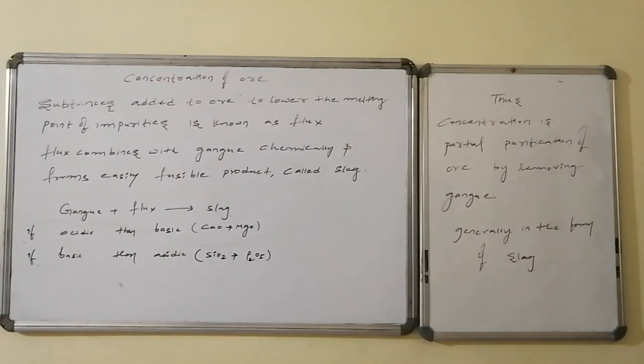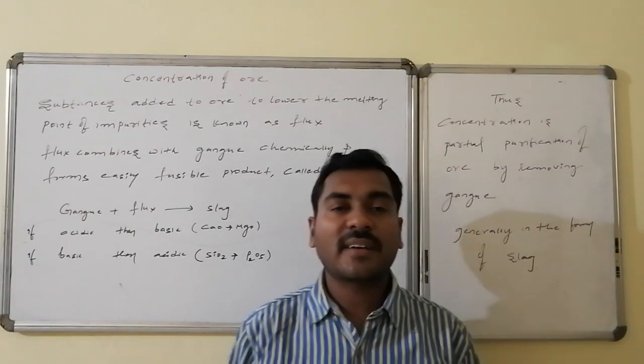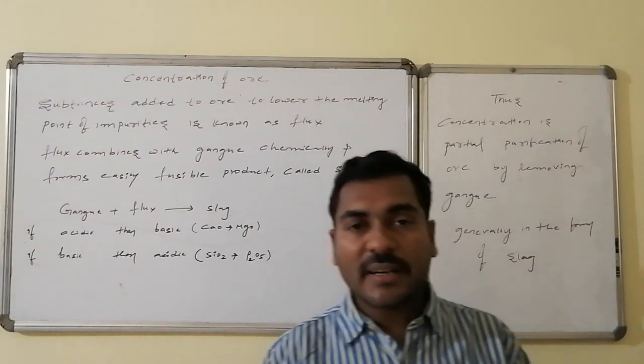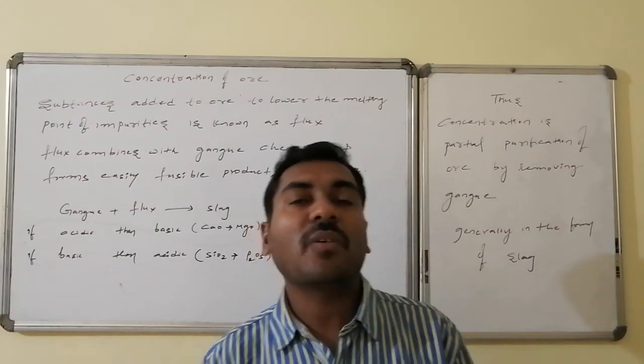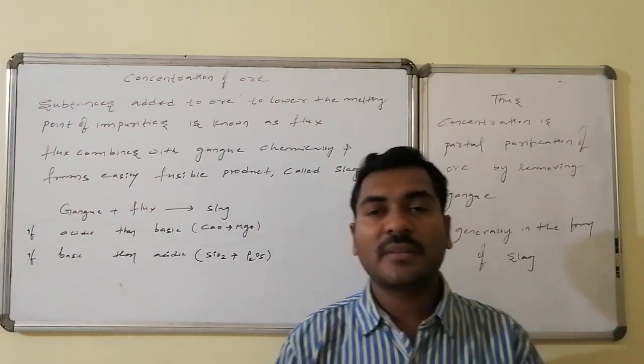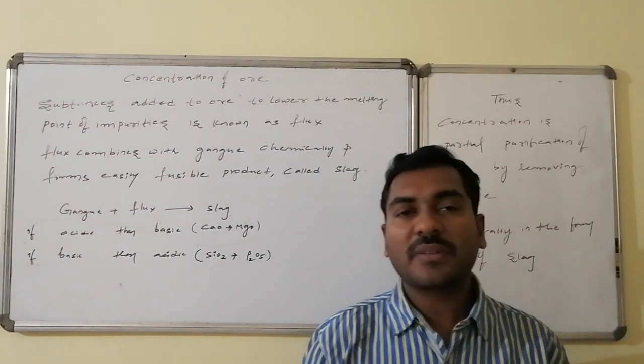Yes, if gangue material has a higher melting point and removal becomes very difficult under normal conditions, and only under fused conditions removal becomes easy, then some foreign materials are added to reduce the fusion temperature of the ore.